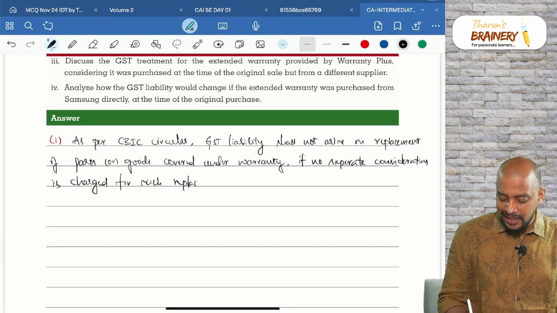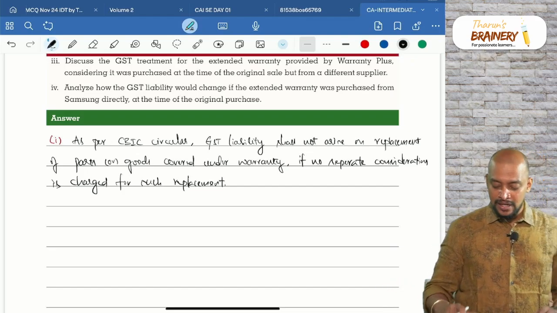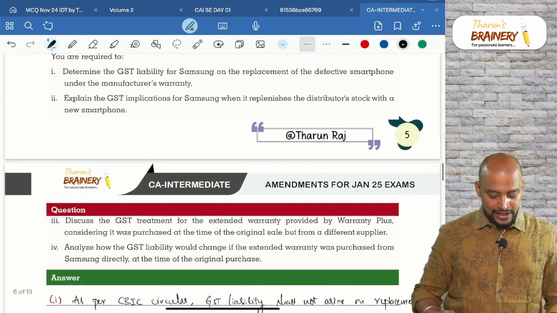If no separate consideration is charged for such replacement, yes, here they have not charged any separate consideration for such replacement. So therefore GST liability shall not arise.